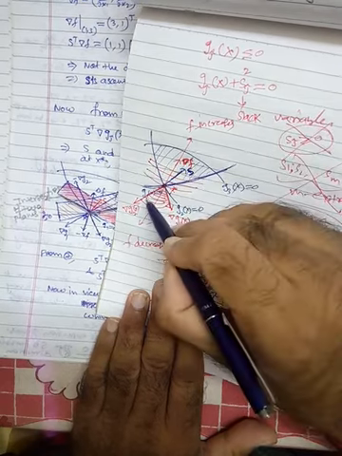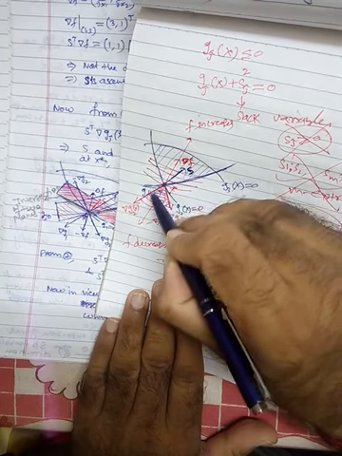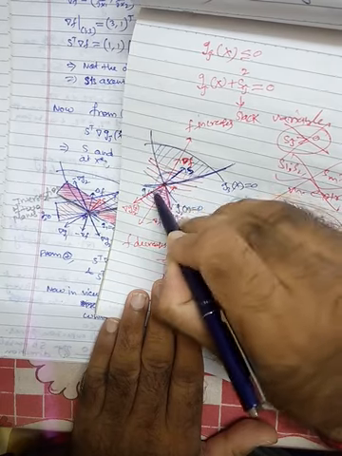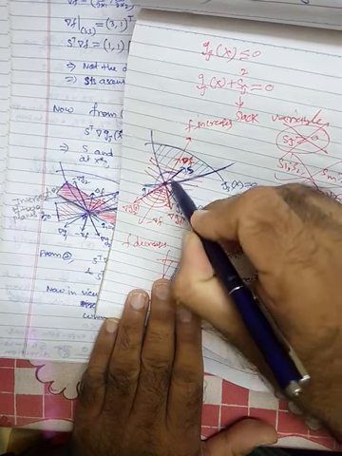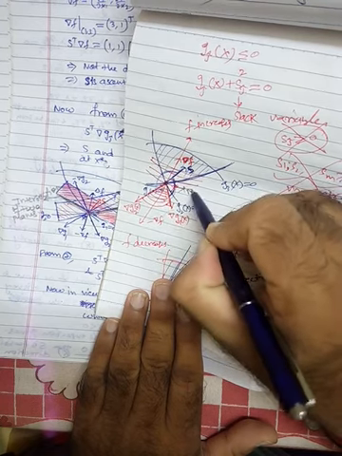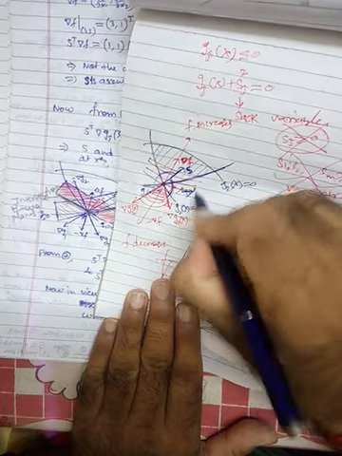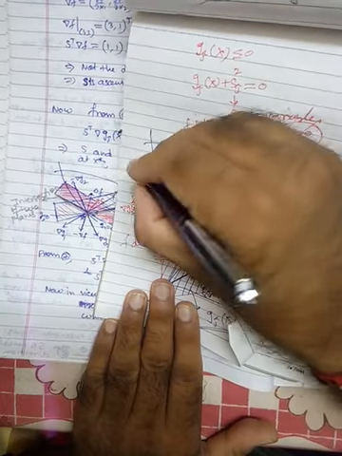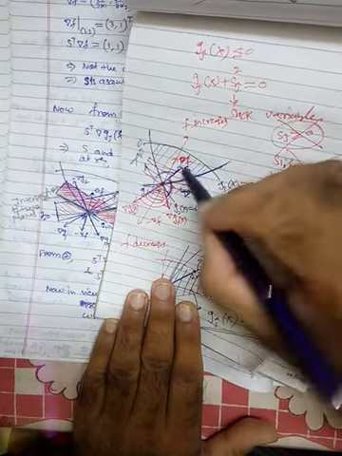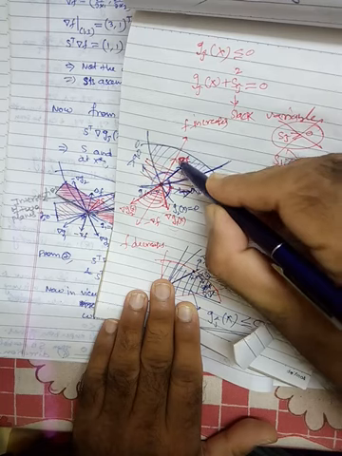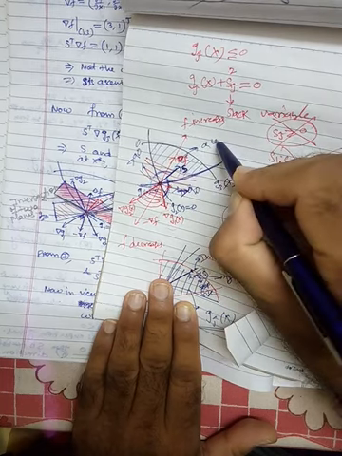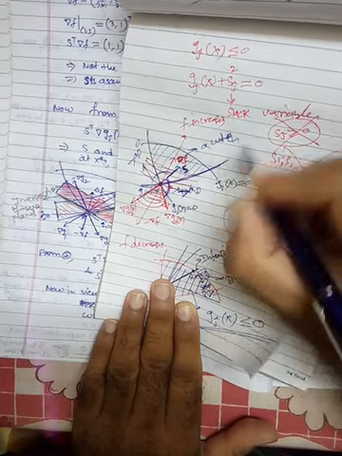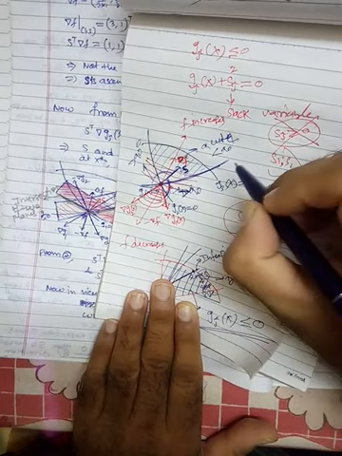So you will see the angle between G1 and this is more than 90, obtuse. This angle is also greater than 90 degree. Now you will see that the angle between gradient F and S is acute, that means less than 90 degree.